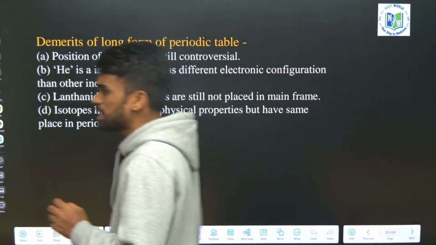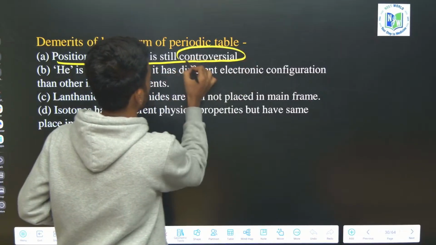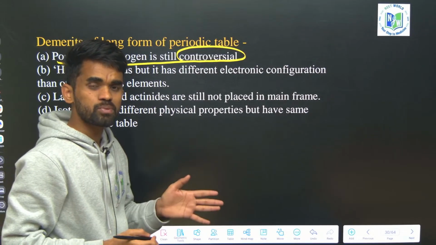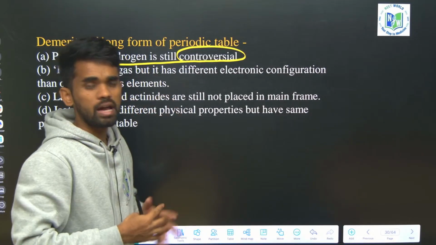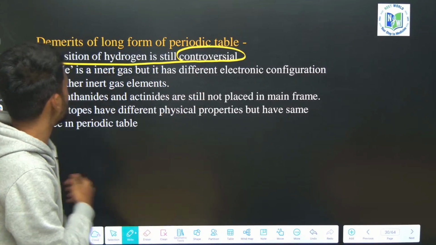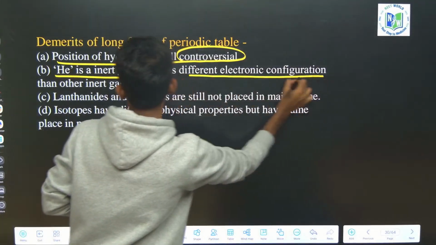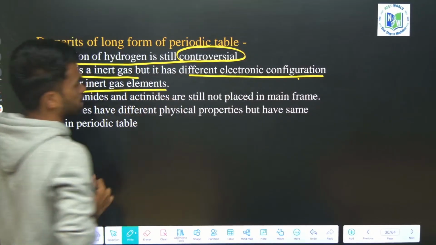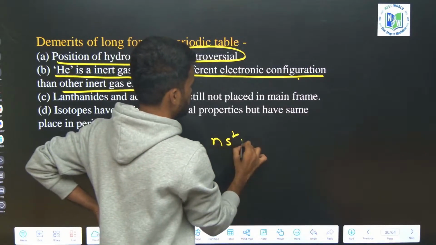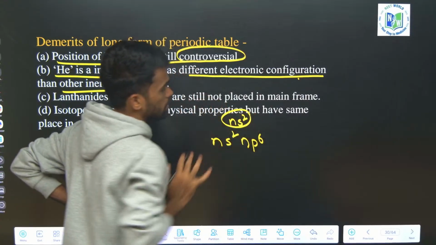Next, what are the demerits here? The position of hydrogen is still controversial, because it has similarities in properties. Whether to place it in the first position, in the alkali metal family, or in the halogens was not yet confirmed. That is why it is controversial. Helium is an inert gas, but it has a different electronic configuration than the other inert gas elements. Other inert gases have ns2 np6 configuration, but helium has ns2 configuration.